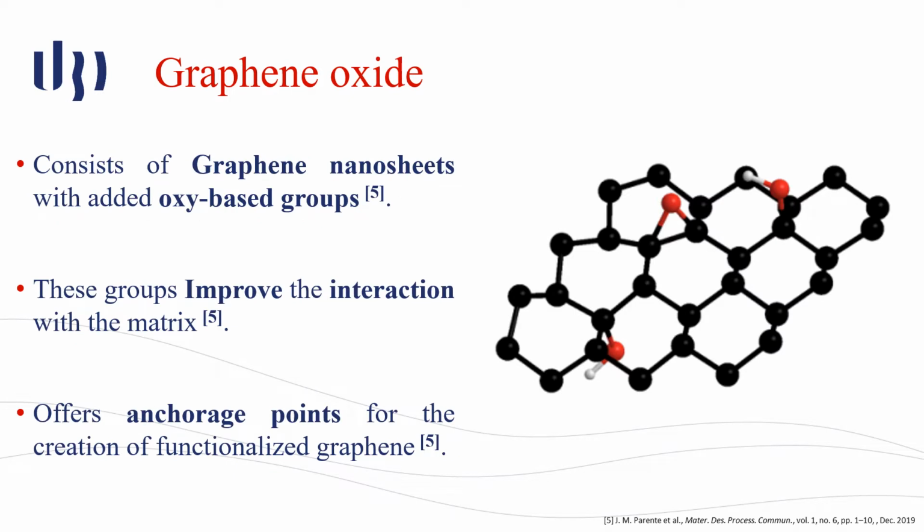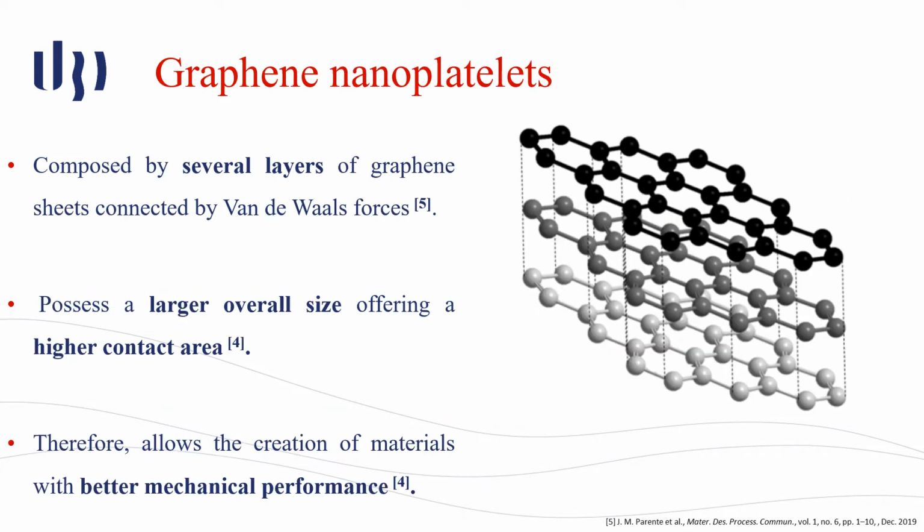It consists of graphene nanosheets with added oxide-based groups. These groups improve the interaction with the matrix by forming stronger connections, and they also offer anchorage points for the creation of functionalized graphene. The third type is called graphene nanoplatelets.